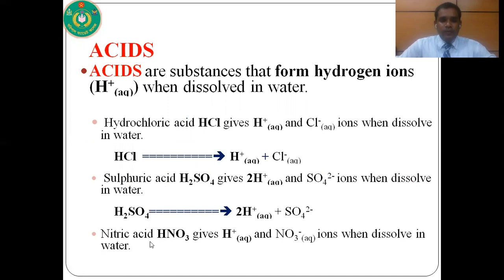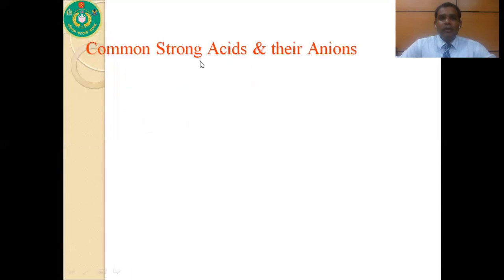Another example for you, that is nitric acid. Its symbol is HNO3. When nitric acid is dissolved in water, it also produces H+ ion. As it produces H+ ion in water, it is called an acid. So what is acid? Acids are those substances that produce hydrogen ion when dissolved in water. So there are some examples of strong acid.